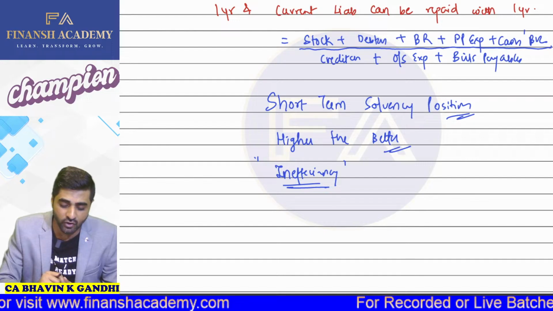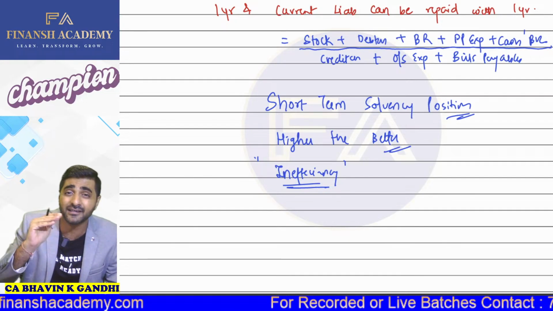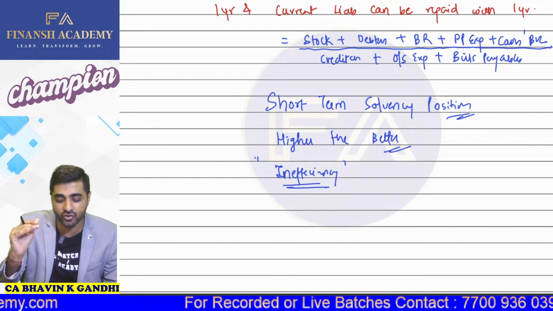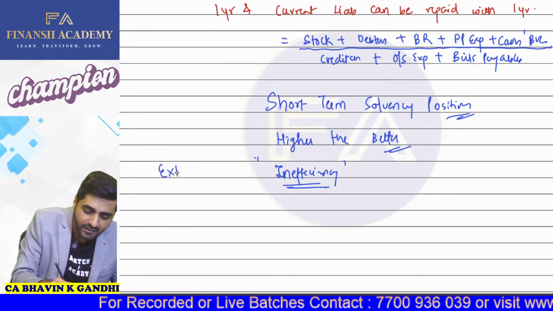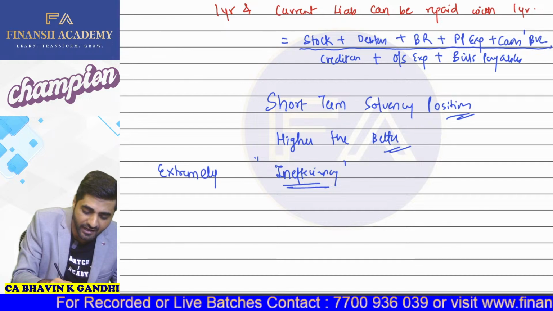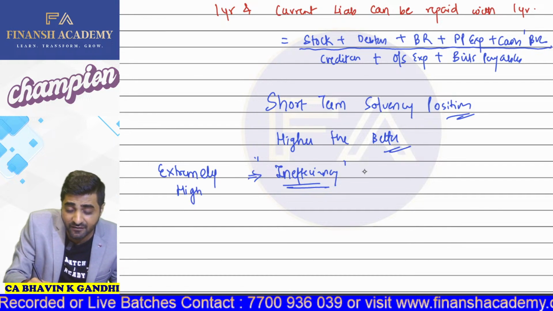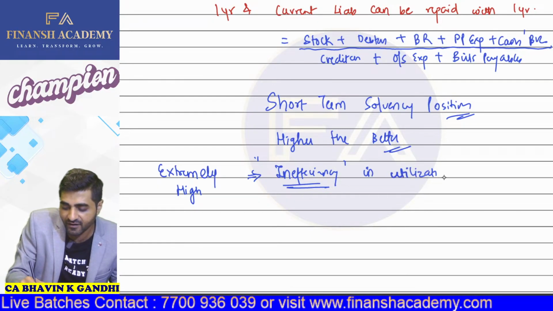Okay, my dear students. So always remember that this ratio should always be higher the better, but keep it up to the extent of standard ratio. If this ratio is extremely high, then what does it mean? It means inefficiency in utilization of funds.